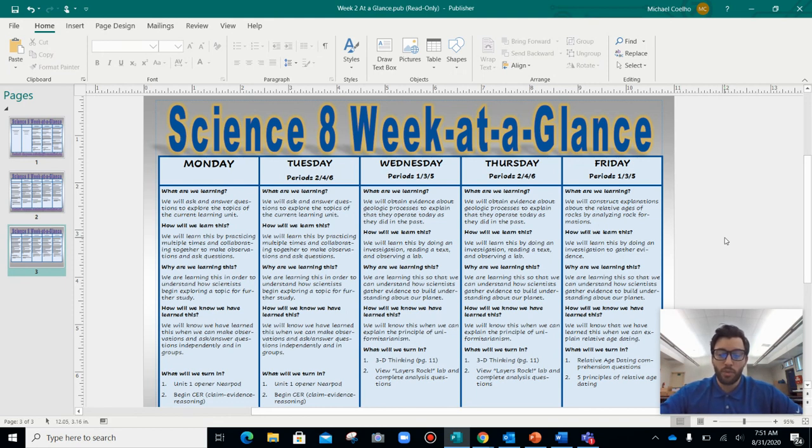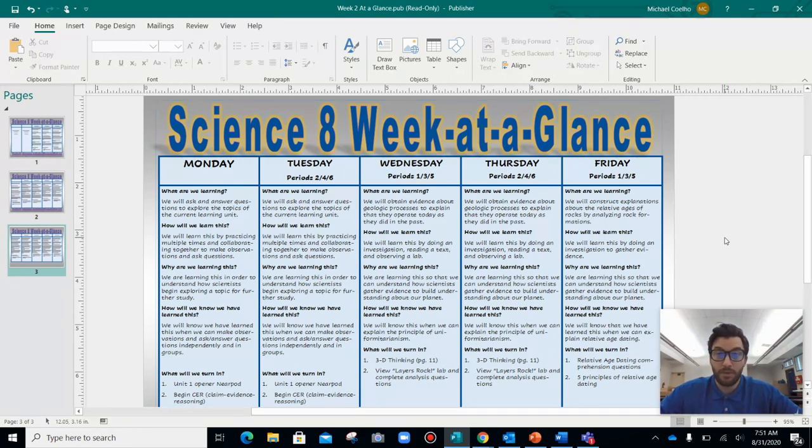And as well, for homework, they will be completing a virtual lab called Layers Rock, in which they will actually be observing the lab and completing the graphic organizer in both their Unit 1 workbook, as well as online in the Inspire Science platform that we explored last week.